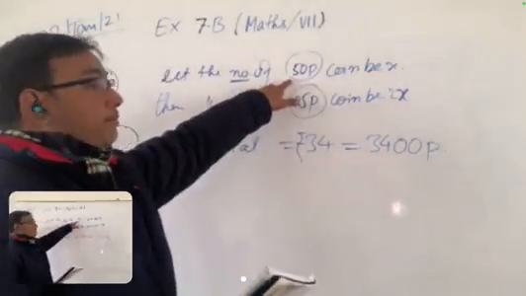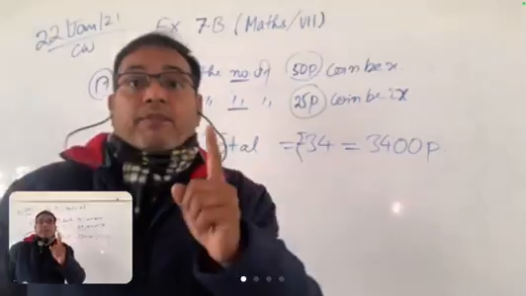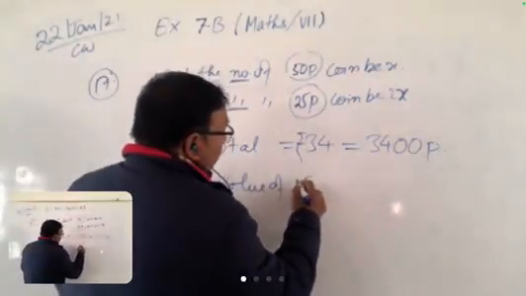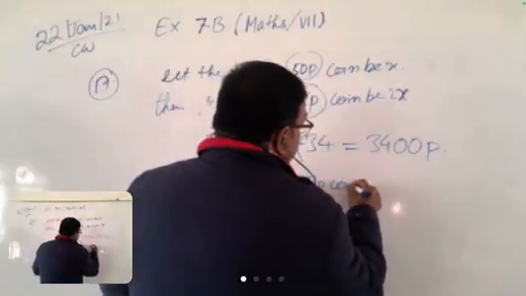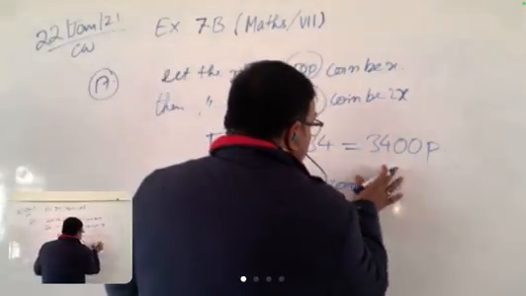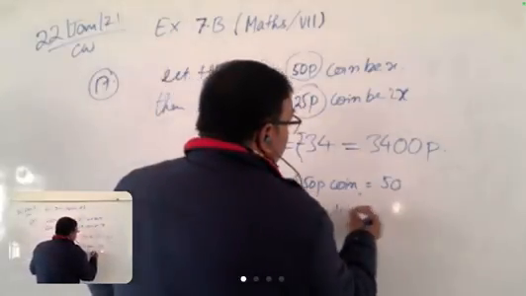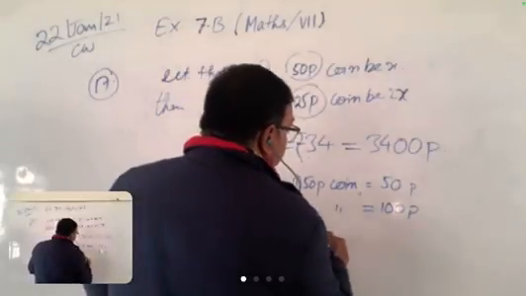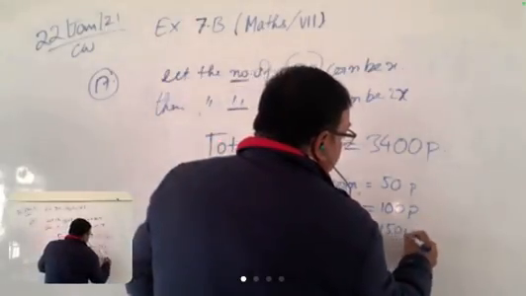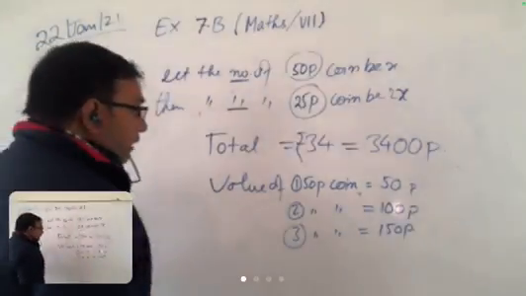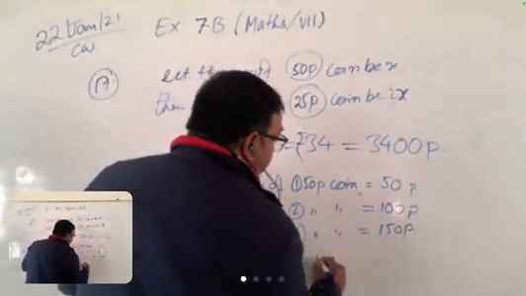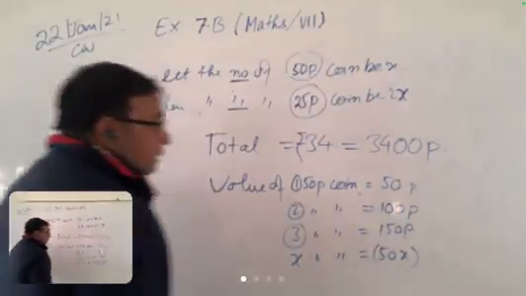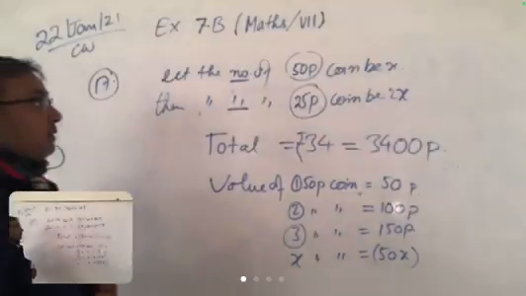Like one 50 paise coin is 50 paise, two 50 paise coins is 100 paise, three 50 paise coins is 150 paise. If it is x 50 paise coins, then it is 50x. Is that clear? Yes, sir.